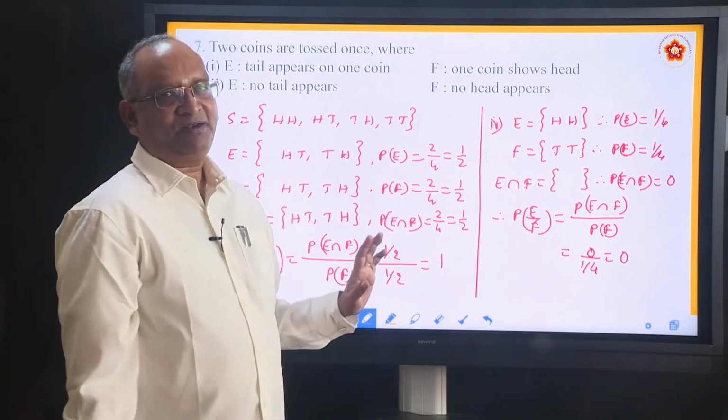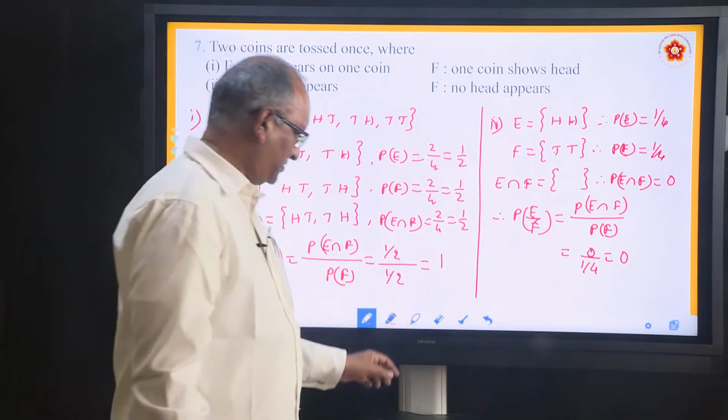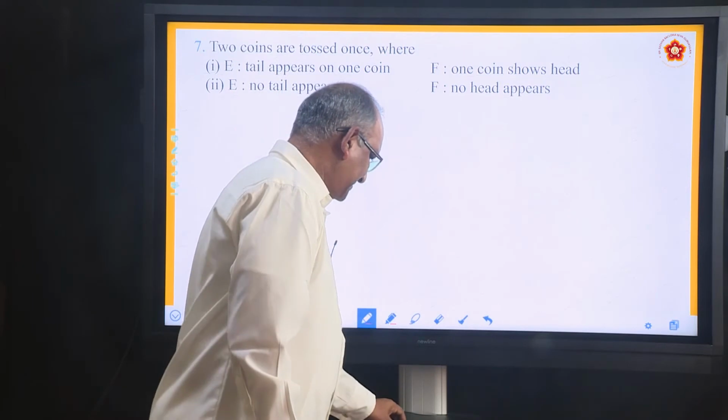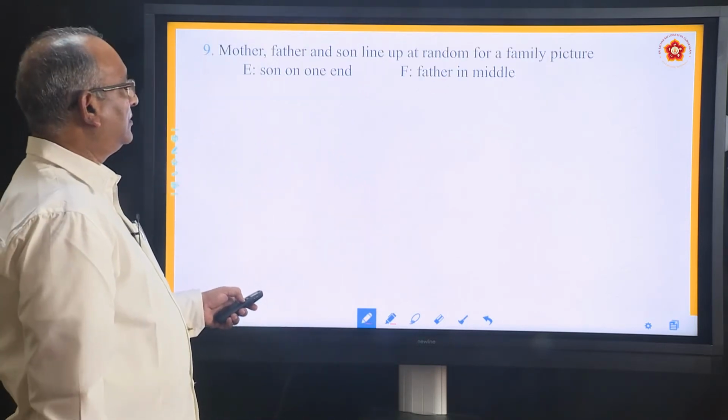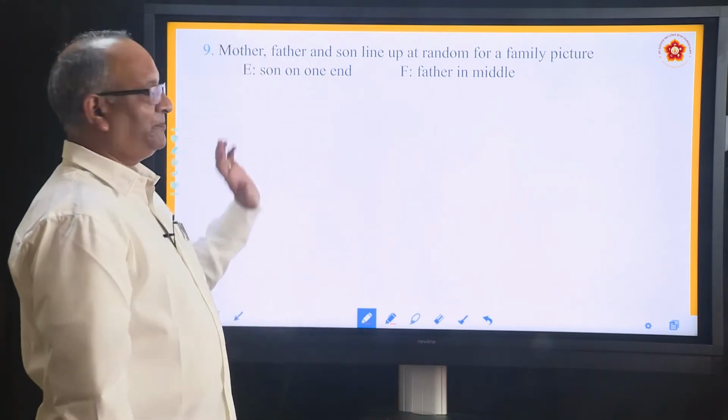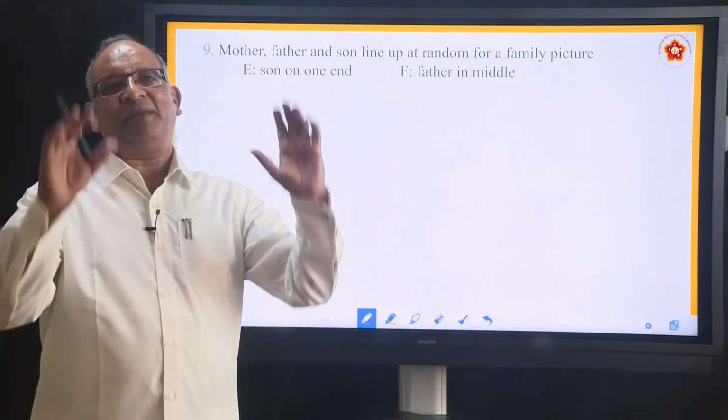So in this manner, without much difficulty, you can solve the problems of this particular exercise. This is an interesting question. It's a word problem. You have to imagine a little bit.